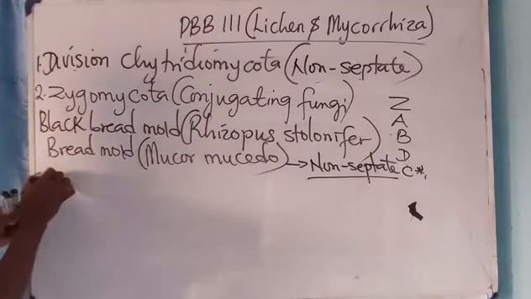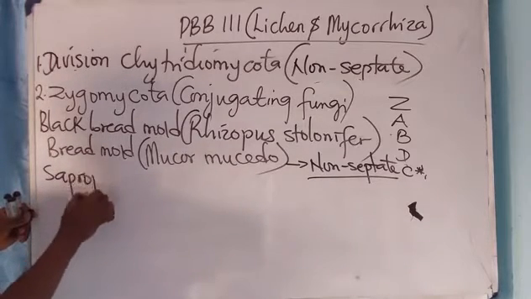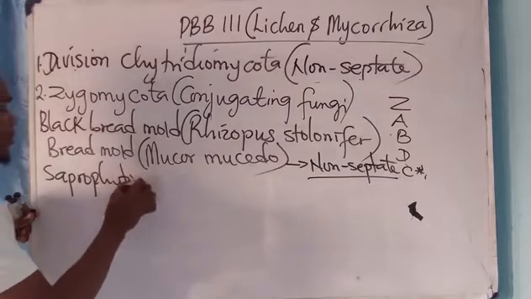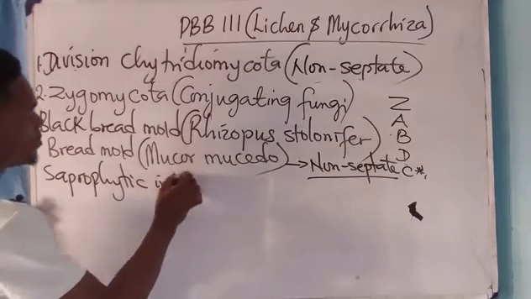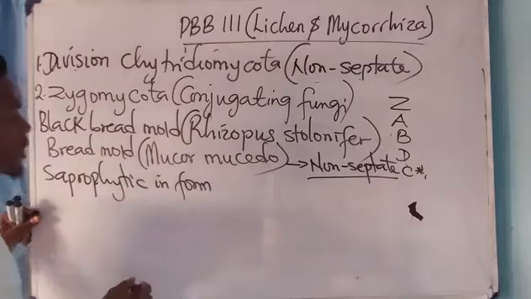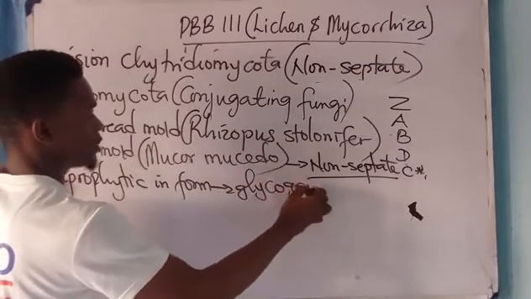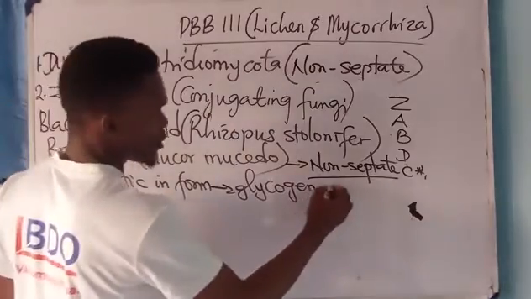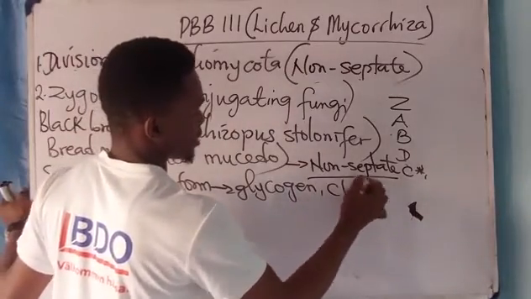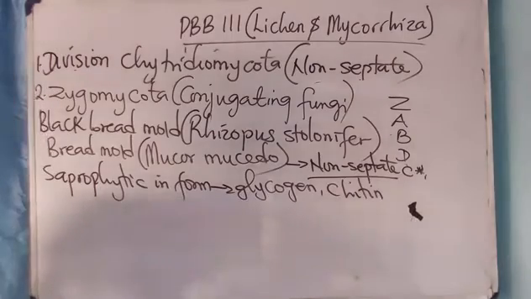Definitely they are saprophytic in form. And they store carbohydrates as what? Glycogen, normally. And their cell wall is made up of what? Chitin, okay? So that is for that.